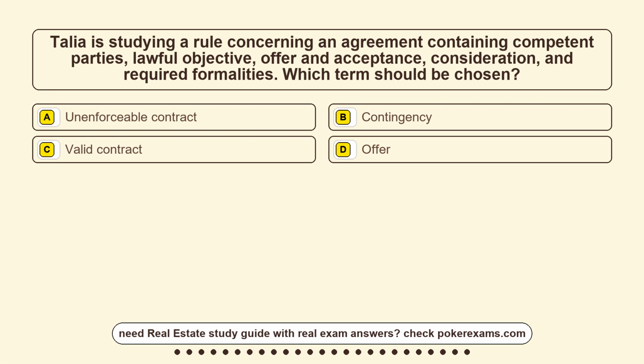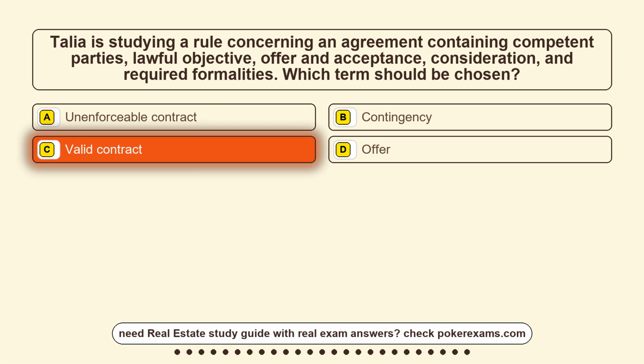Question 1. Talia is studying a rule concerning an agreement containing competent parties, lawful objective, offer and acceptance, consideration, and required formalities. Which term should be chosen? Option A, unenforceable contract. Option B, contingency. Option C, valid contract. Option D, offer. The correct answer is option C, valid contract.